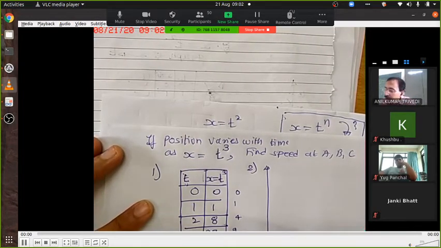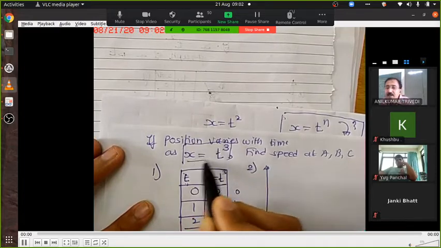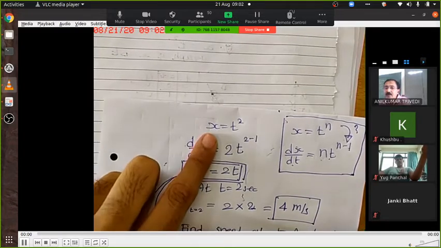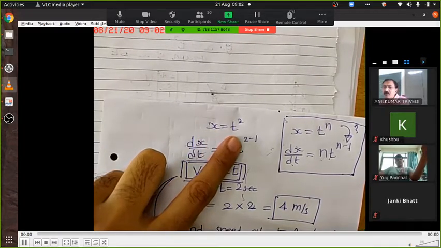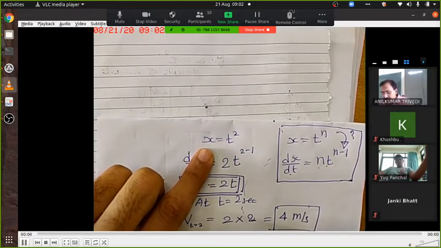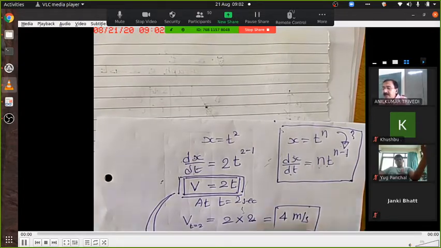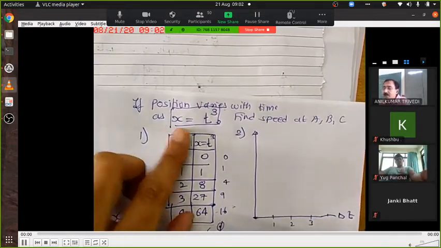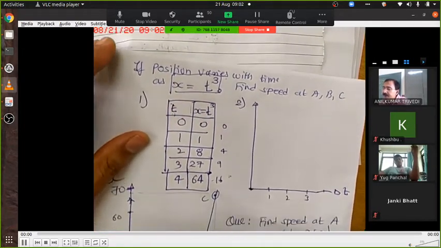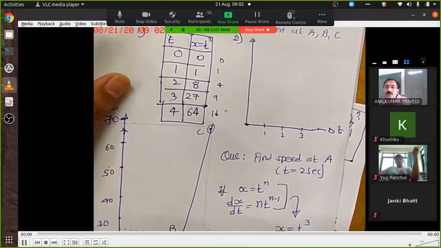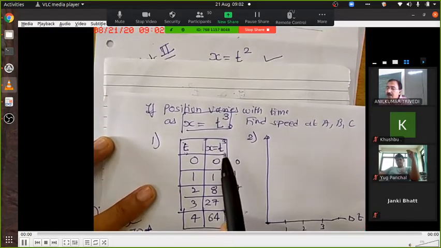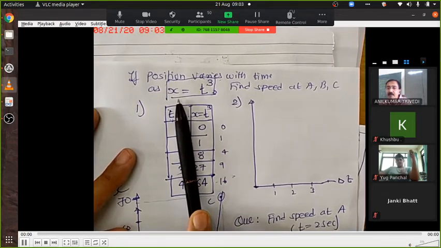So this formula was given that position is varying, but how? As t raised to the power cube. In the sum we did earlier, how did it vary? x equal to t square. So an object can move in a variety of ways. It was varying following that previous formula, and in this one position was varying with time according to this formula. Is it clear? Yes, sir. Okay. Now I'm repeating this part quickly. Here we have taken a new example where position was depending upon time in a little different way.